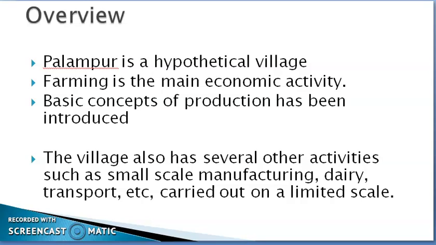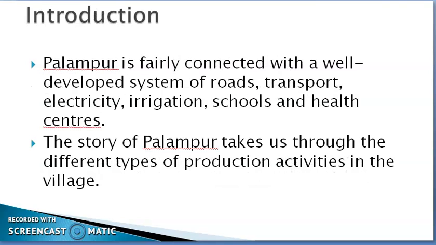The village also has several other activities such as small scale manufacturing, dairy, transport, etc. Palampur is fairly well connected, with a well developed system of roads, transport, electricity, irrigation, schools and a health center. Now see, what is the benefit of this? Because it is well connected with roads and transport, the farmers of this village are able to sell their products in the nearby village. Due to electricity, they are able to run their tube wells and irrigate their fields.